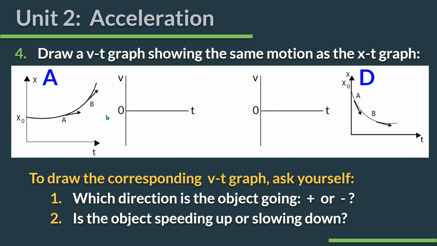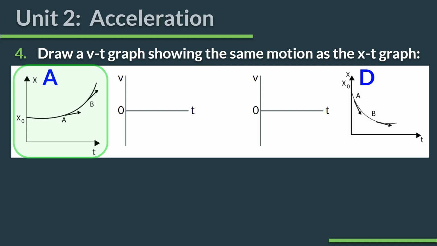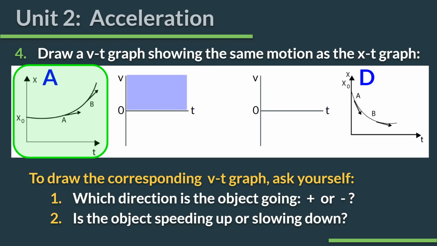So if I want to show something that's moving forward and speeding up on a VT graph, forward is going to be up here in the positive region. That's how a VT graph works. I have positive velocities. I'm above the x-axis. Speeding up means I have to move away from 0 because 0 means I'm not moving. So obviously the farther I get from 0, the faster I am going. Okay, so I'm going to put my line up here, something like this. If I start from rest, it looks like that. Okay, and this graph looks pretty horizontal at the beginning, so I'm going to start from rest. But this would be the corresponding velocity time graph for this position time graph.